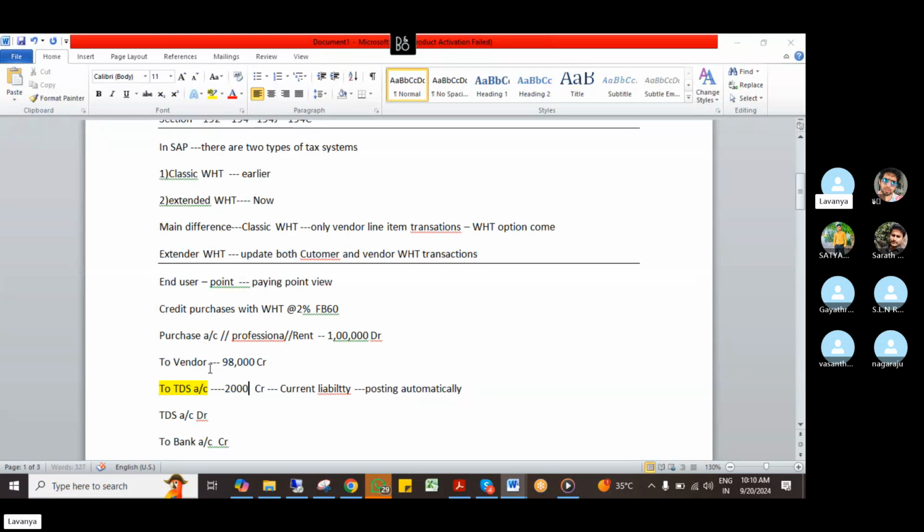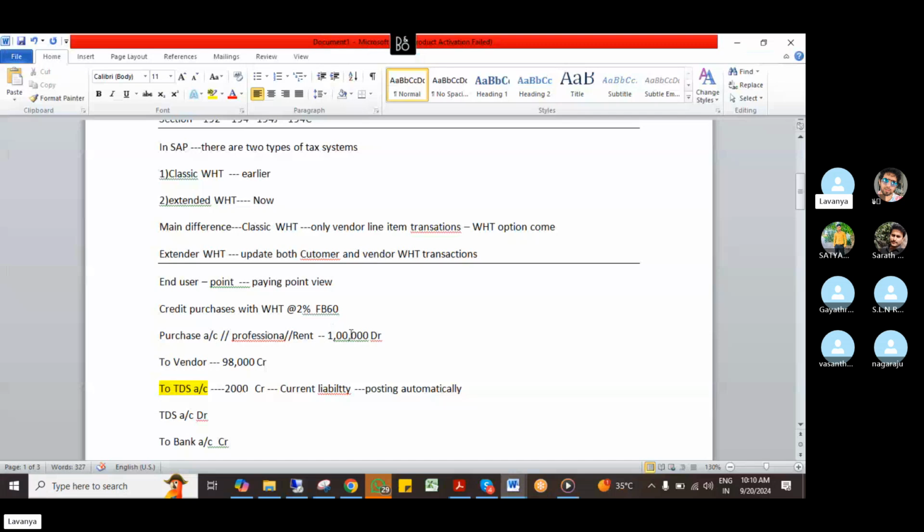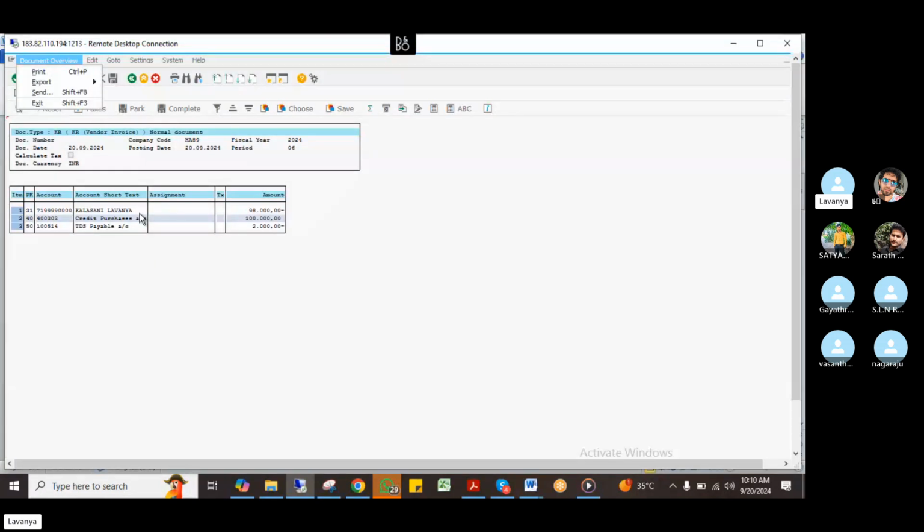Purchase account debit, 10 vendor. Purchase account, this is 40, right? Purchase account is how much? 1 lakh, right? Same thing. Because, as someone said, we don't reduce from purchase, we reduce from the vendor account. Purchase account is 1 lakh and I'm paying only 98,000 to Lavanya vendor and 2,000 is deducted as TDS. Same amount I'm going to send to the department while raising the tax challan. Okay, this is how the entry will come. What is the second entry here?